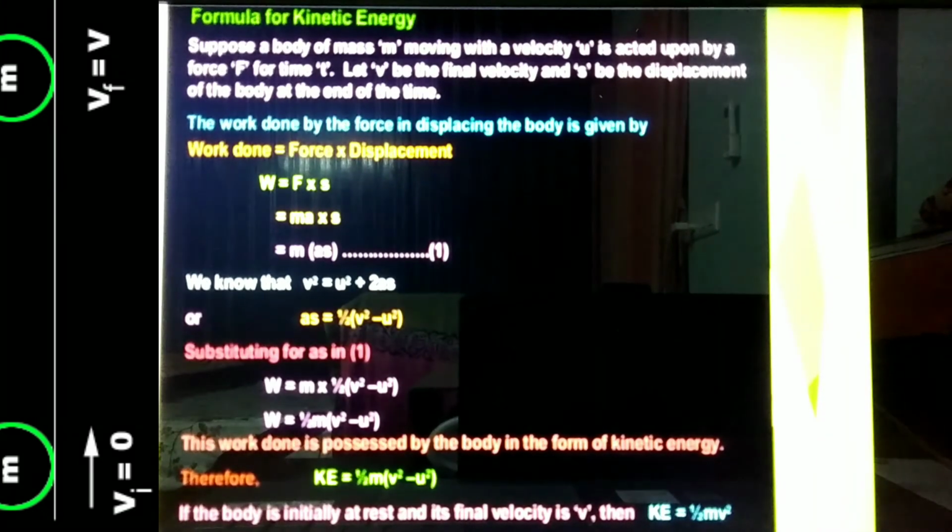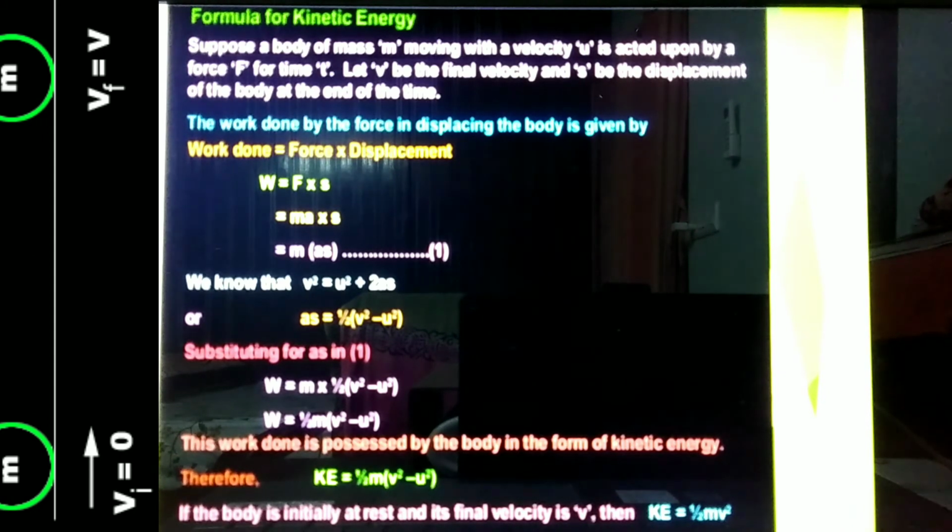Formula for kinetic energy. Suppose a body of mass m moving with a velocity u is acted upon by a force F for time t. Let v be the final velocity and s be the displacement of the body at the end of the time t. The work done by the force in displacing the body is given by work done equals force into displacement. Work done equals F into s, that is equal to ma into s.